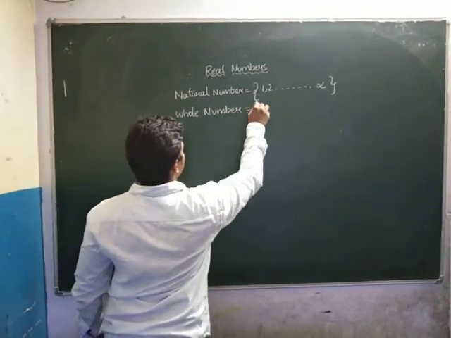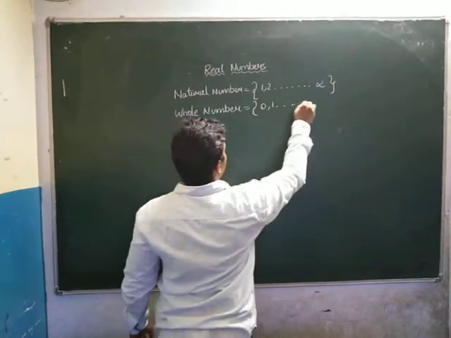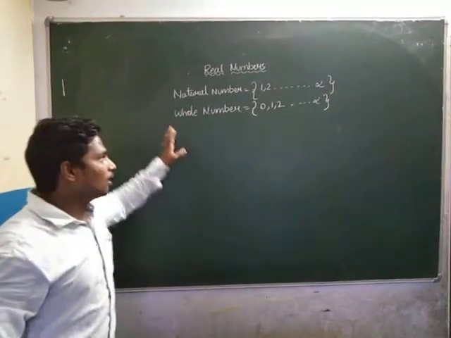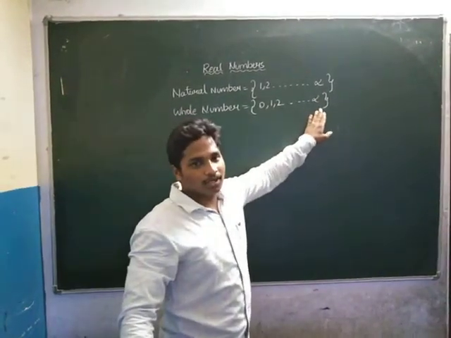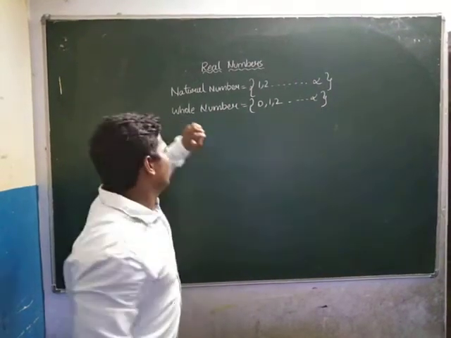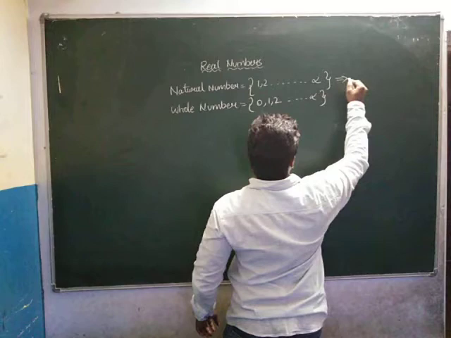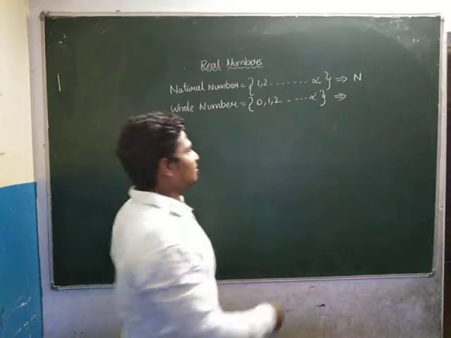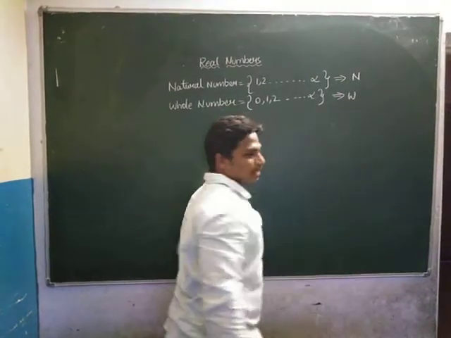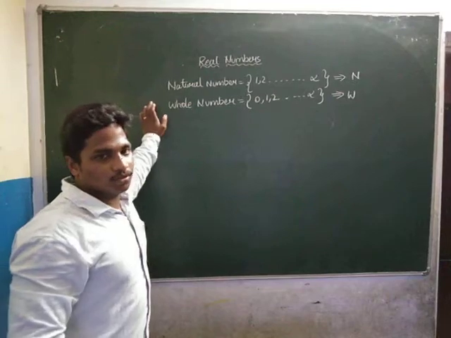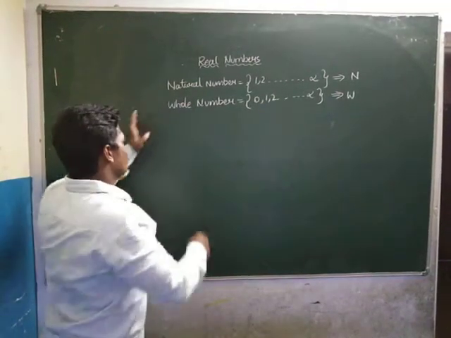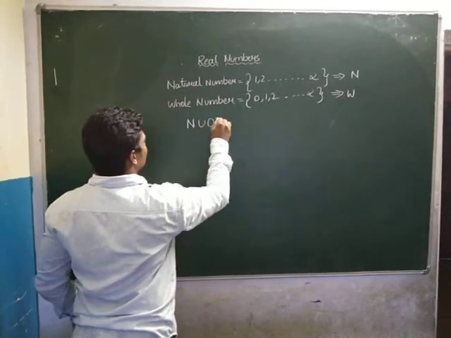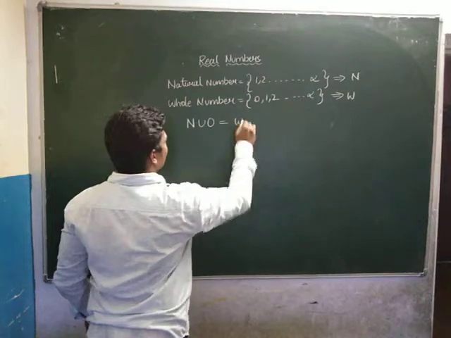And what are whole numbers? A whole number starts from 0 and goes on to infinity. Whole numbers are also uncountable. Natural numbers are represented by capital N, and whole numbers by capital W. So N union {0} gives us the whole numbers.